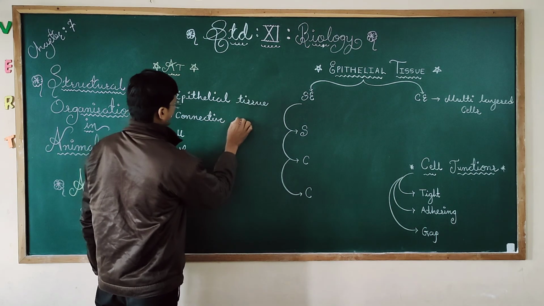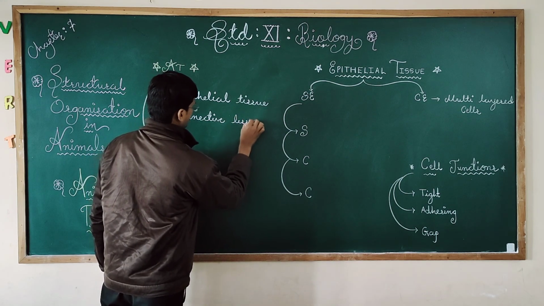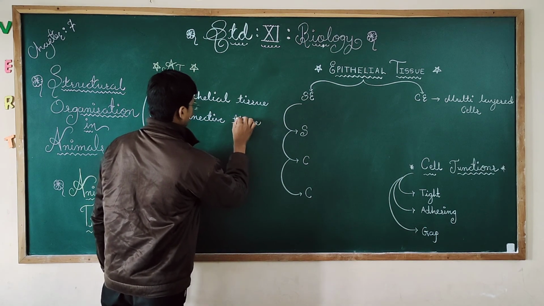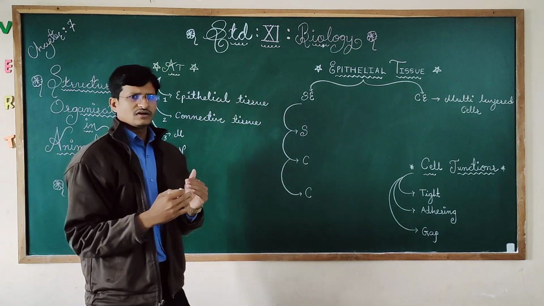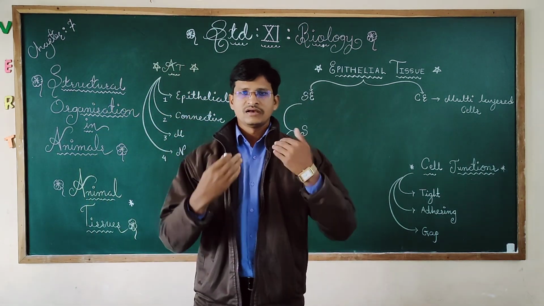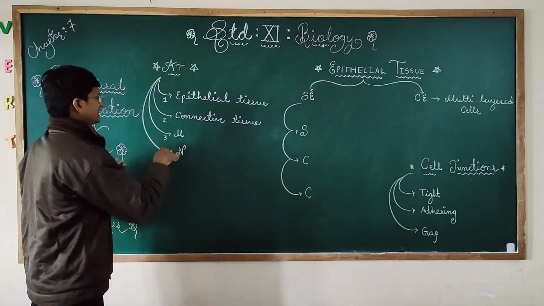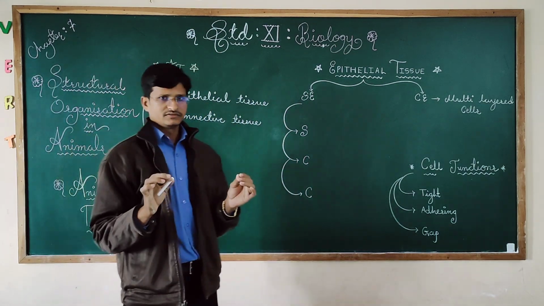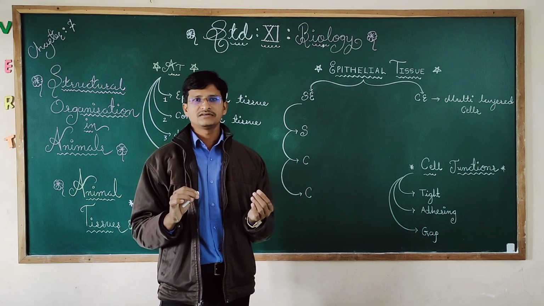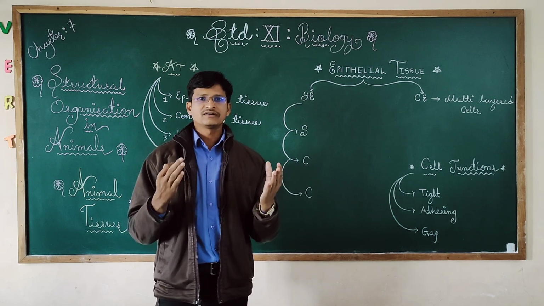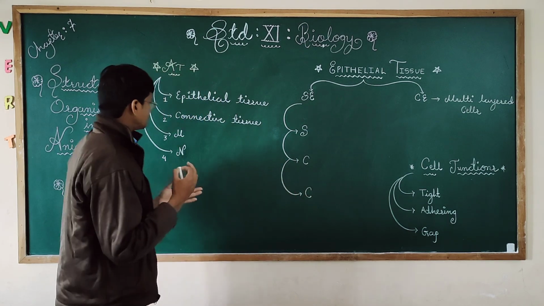Epithelial tissue is about our skin, about different organs, the outer look, and how the organs form. Then connective tissue is a fluid. For example, we can take blood. Blood is a connective tissue. That we will discuss later on.